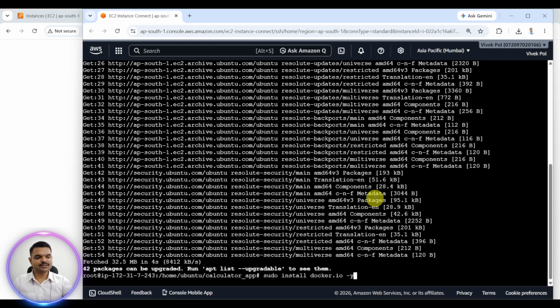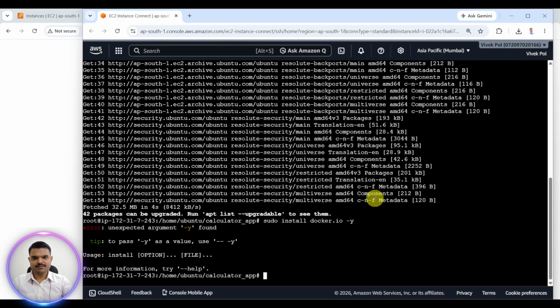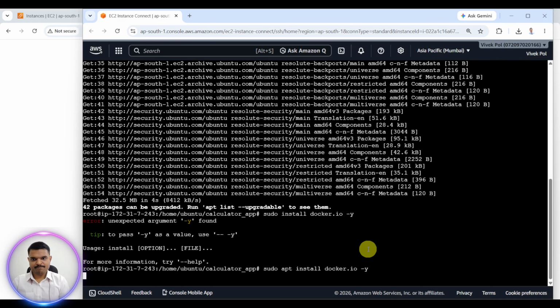So instead of writing it after some time, we can write it right now as well. Okay, hit enter. That was a wrong command. sudo apt install docker.io -y.